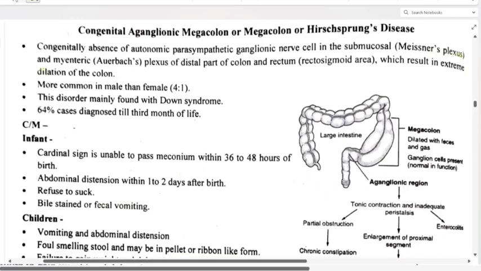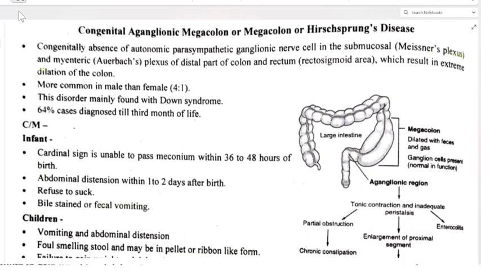Hello everyone, welcome back. In today's session, we'll be studying about Hirschsprung disease. It is also called congenital aganglionic megacolon or Hirschsprung disease. Okay, any of these names can be asked.